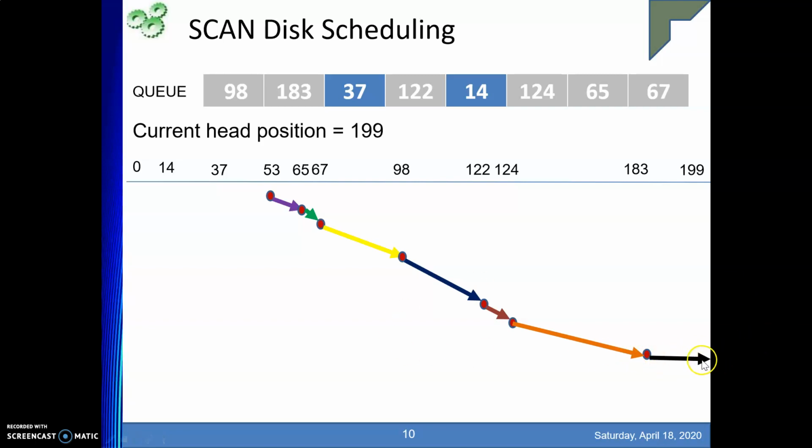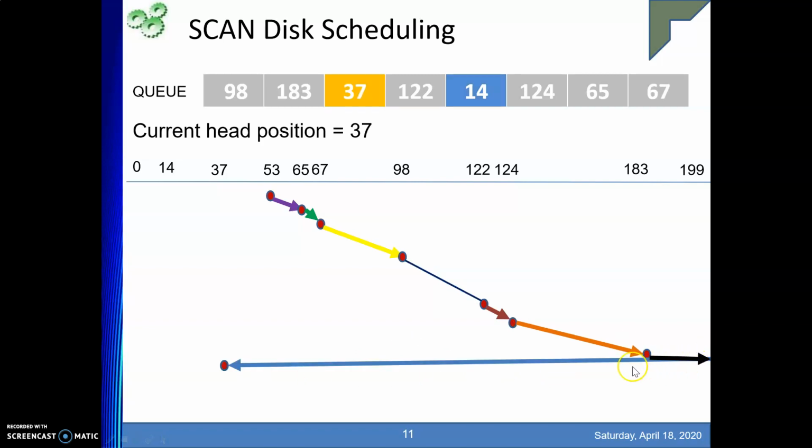Now we will reverse the direction of our movement, right? From 199 we'll reverse the direction of movement. In my reverse direction, there is no pending request, so I just come in the reverse direction till I meet request number 37. So 37 is serviced. After 37, whom do I need to service? Only one more is left, that is 14. So next 14 is served, right?